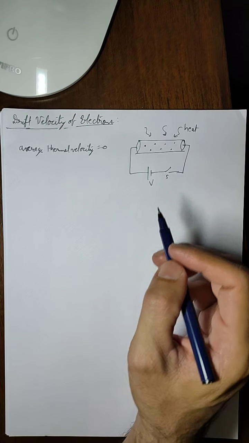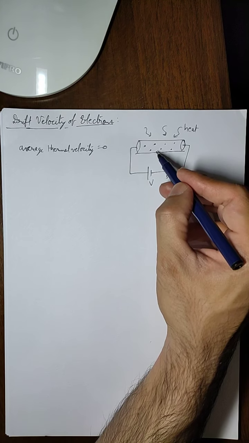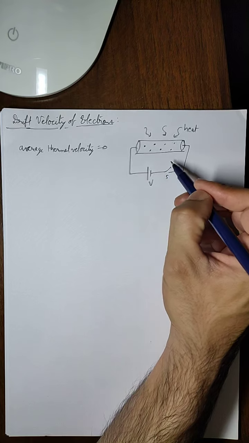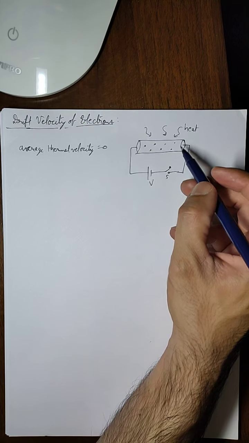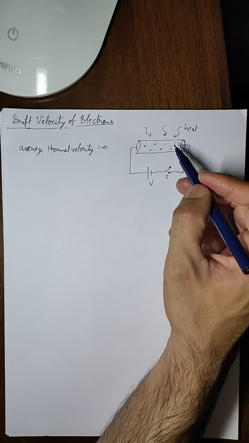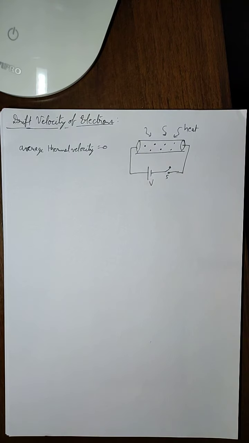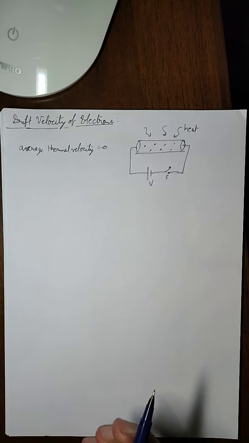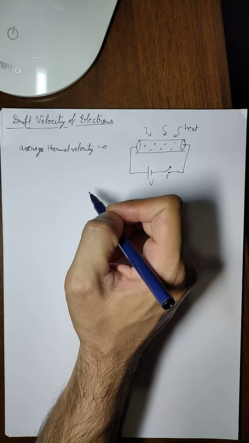Why? Because if one electron is moving in the upward direction, there will be some electron moving in the downward direction, since they are moving in random directions. So each velocity vector of each electron will cancel some velocity vector of some other electron, and the average over all the electrons is considered to be 0.